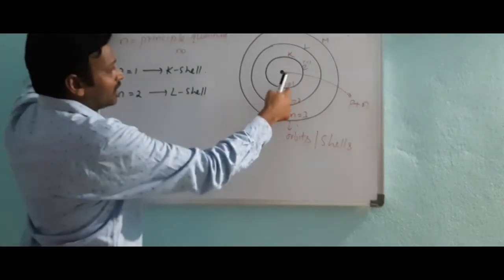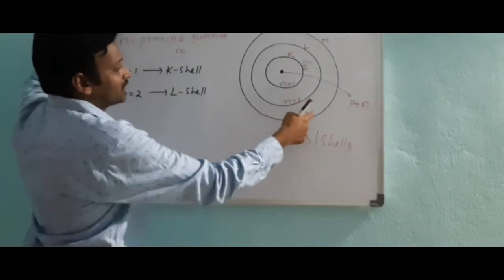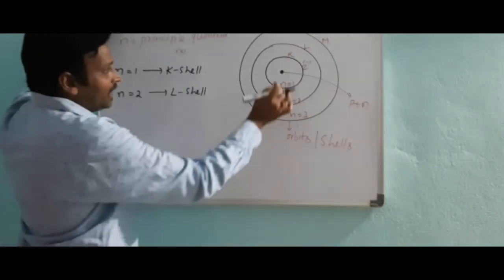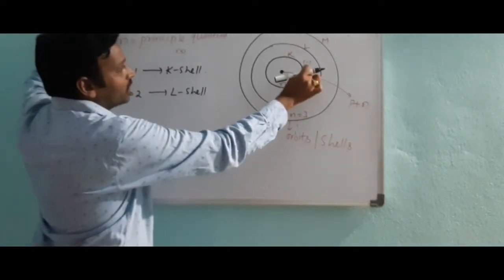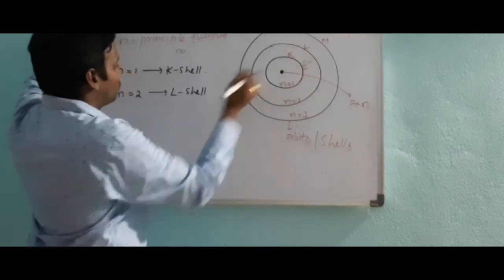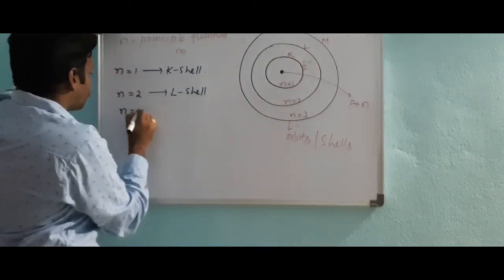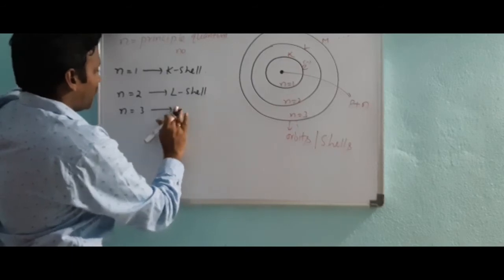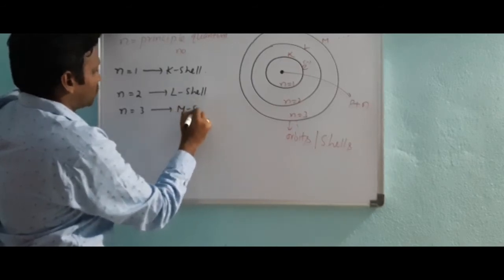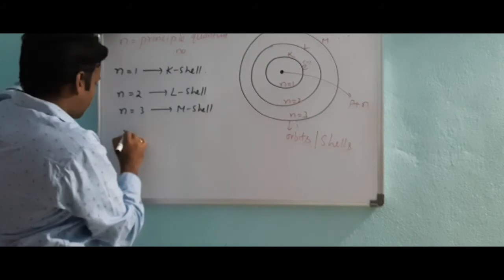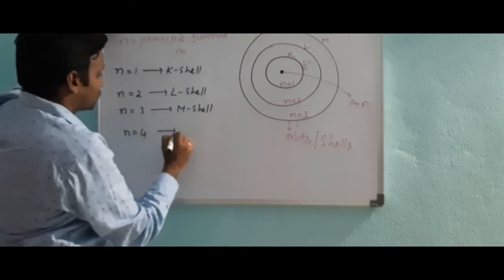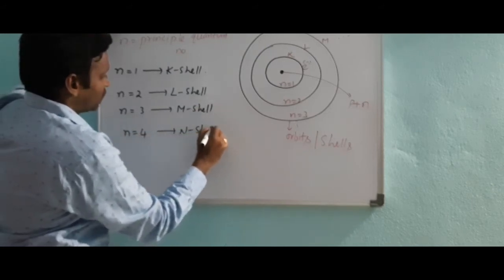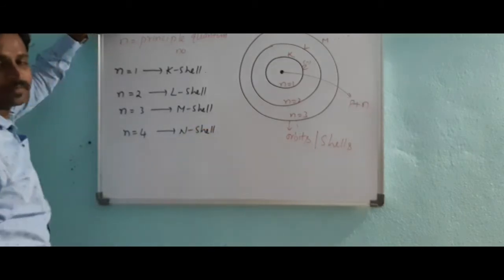So here n equals 1, n equals 2, n equals 3, like this. n equals 1 means that is a K shell, n equals 2 means L shell, n equals 3 means that is M shell. And n equals 4 means that it is N shell, like that you can understand.